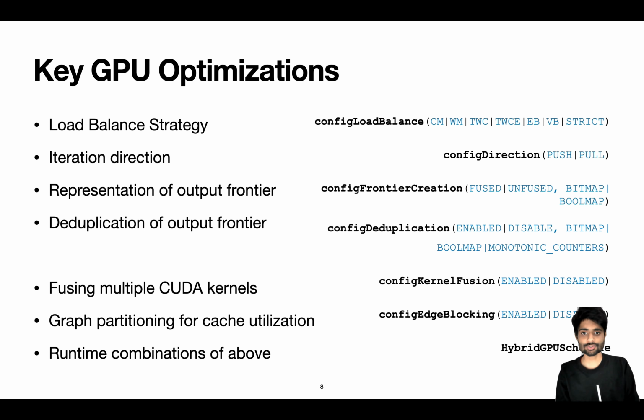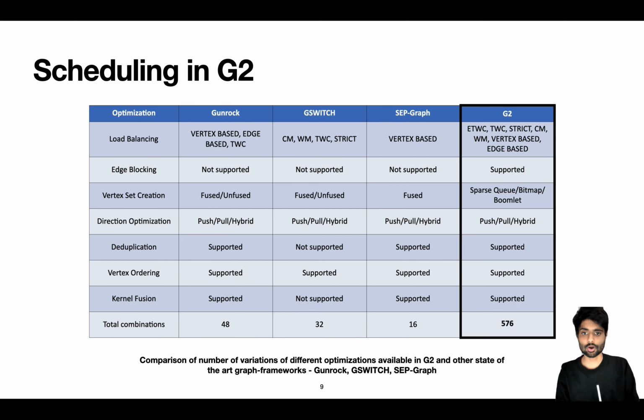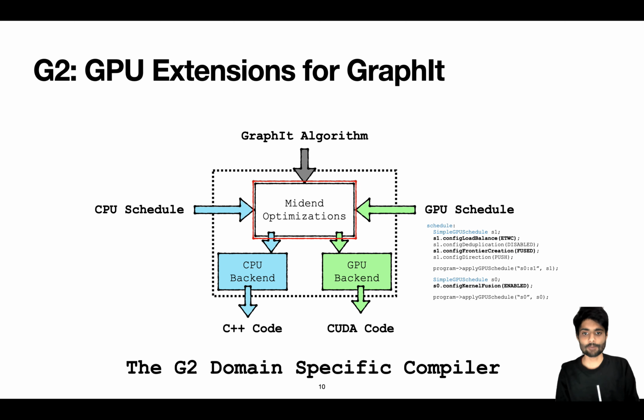On the right, I have shown the functions in the scheduling language that the user can call to tune these optimizations. This table shows all the available optimizations in G2 and other state-of-the-art graph framework for GPUs, Gunrock, GSwitch, and Subgraph. We can see that because of G2's rich scheduling language, we are able to generate an order of magnitude larger number of optimizations. The optimizations in the G2 compiler are divided into mid-end optimizations and back-end optimizations, based on whether they are common to both CPUs and GPUs or specific for GPUs.